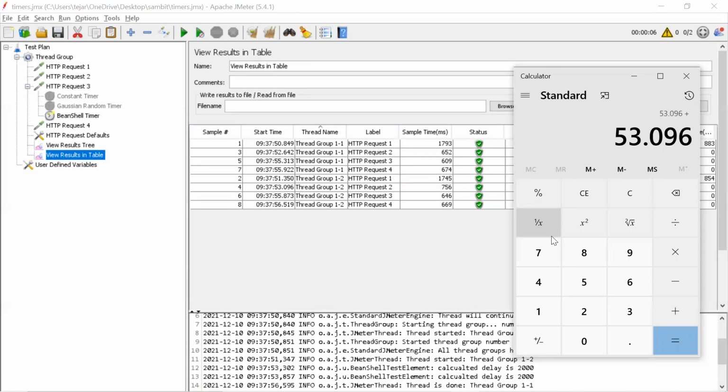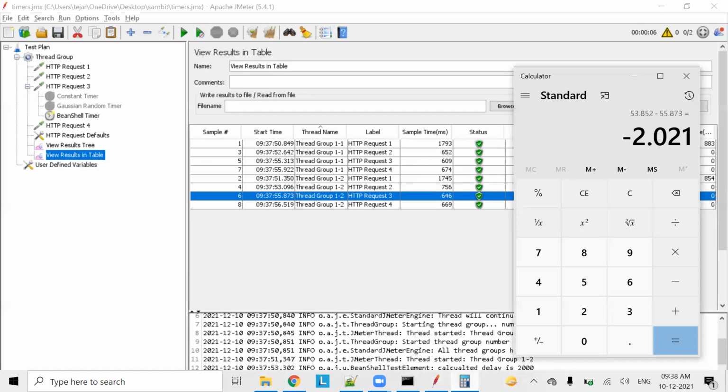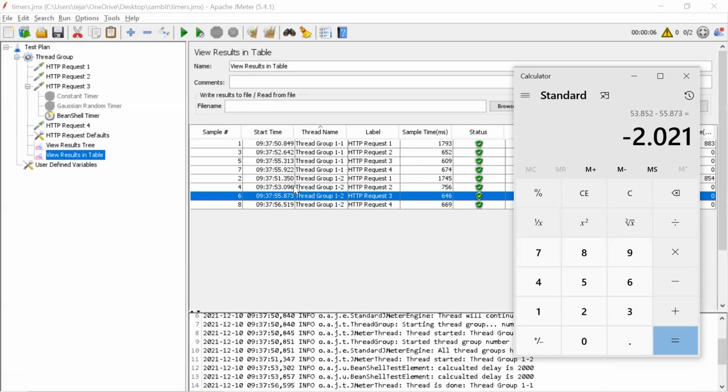Okay, 53.096 plus 0.756 minus 55.873. 2.20. Got it, right? So like this. Request 1 minus request 2 you did, right? First, which request you deducted? Request 2 I added, no? 53.096 plus 0.756. Correct. 53.852 minus 55.873.